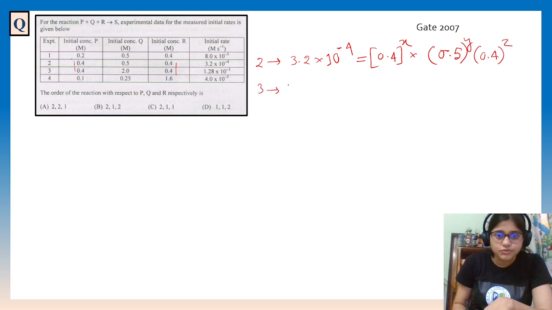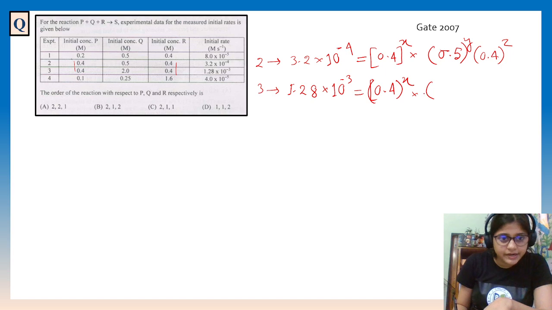For 3, the rate is 1.28 into 10 to the power minus 3, equals, again the same, 0.4 to the power x. It will be different, like 2, it will become 2, and 0.4 to the power z.